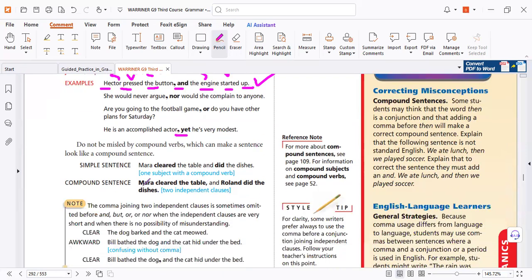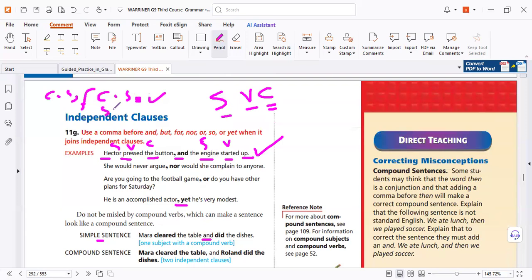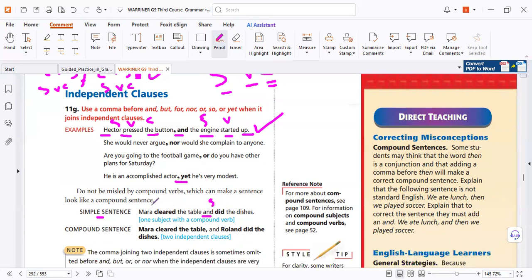Now let's see. Here, of course, a simple sentence. Why? Because there is no conjunction, because there is no comma for fanboys. Fanboys must have two clauses. Look, subject, subject. We have two. But here we don't have the second subject because it's the same subject. So imagine it like that. The subject did two actions. Remember, this is very important. Verb and verb. We don't need any punctuation here.